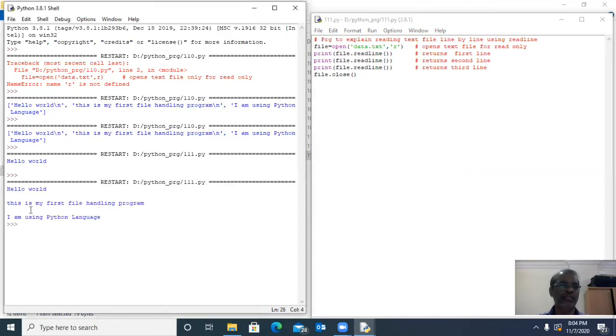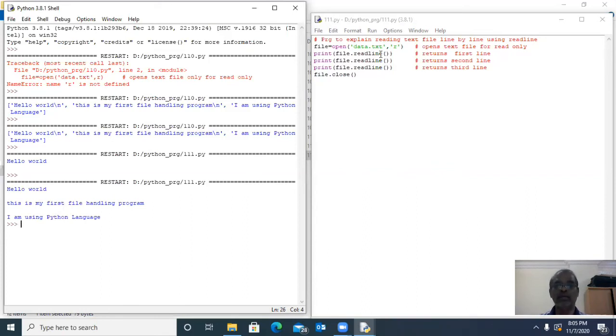So: hello world, this is my first file handling program, I am using Python language. The first file.readline returns the first line of the data file, data.txt. The second file.readline returns the second line. The third readline returns the third line. That's simple, so now it is understood. Readline returns a string. Each readline returns only one line from the text file.